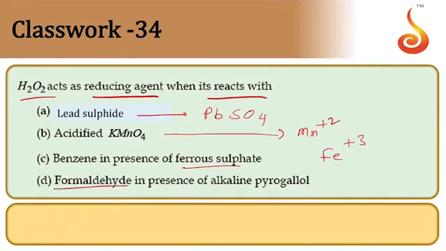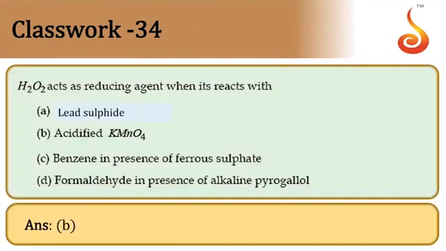Formaldehyde becomes formic acid. So formaldehyde has undergone oxidation. Ferrous to ferric, again oxidation. Lead sulfide, again oxidation. Only here we have a decrease of oxidation state, Mn plus 7 to Mn plus 2. So H2O2 is acting as a reducing agent in the case of option B. So B is the answer here.